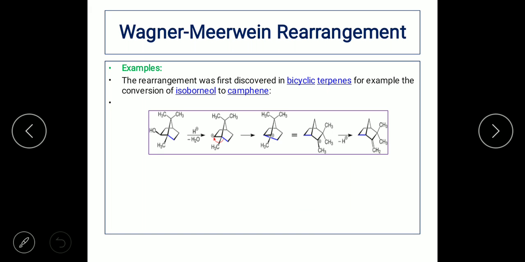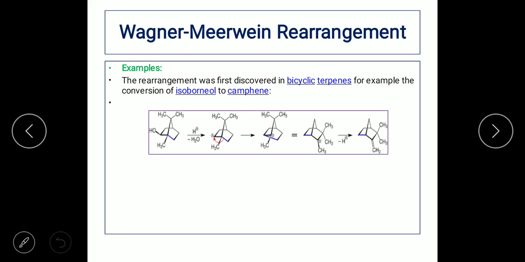Now let us take some examples. The rearrangement was first discovered in bicyclic terpenes, for example, the conversion of isoborneol to camphene. So here this is the isoborneol and this is the camphene. Let us look at the mechanism now. First, the starting material has the hydroxyl group. On protonation, the OH is going to grab the proton, and it is going to be eliminated as a water molecule, H2O. When water eliminates, it takes the electron pair between the carbon and the water molecule.